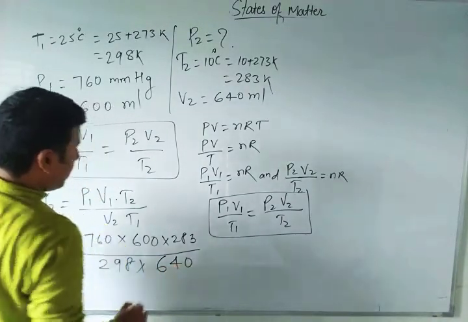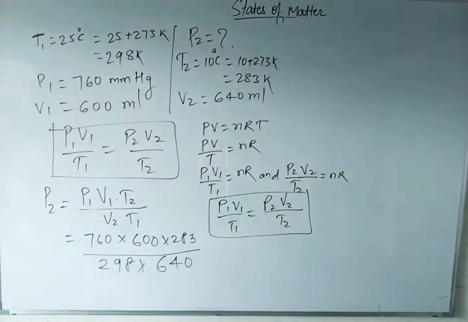Can you multiply? The pressure answer will come in mmHg since everything here is in mmHg.